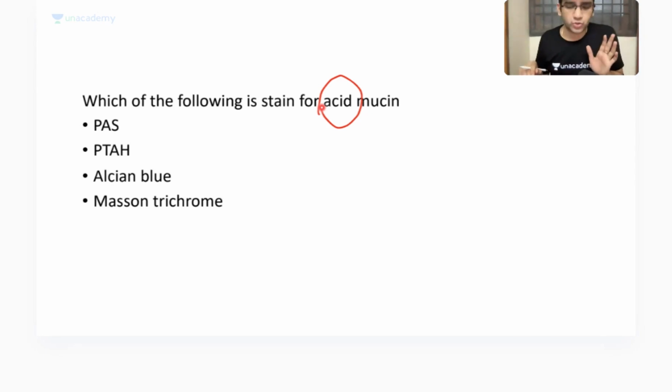PAS stains mucin, correct? There's no doubt about that. PAS is going to stain neutral mucin. It also stains acid mucin, but not all the acid mucin. That's the only problem here. So if I'm asking just about mucin, I will prefer PAS only. Since the question is about acid mucin, I need to know a little bit more about mucin stains. Then you can easily write the answer.